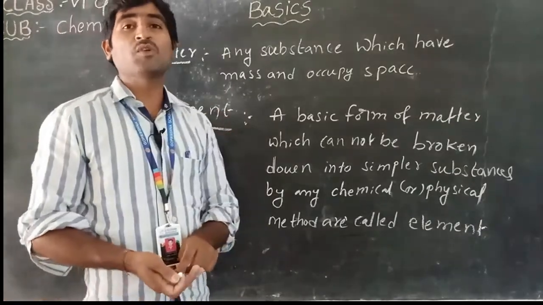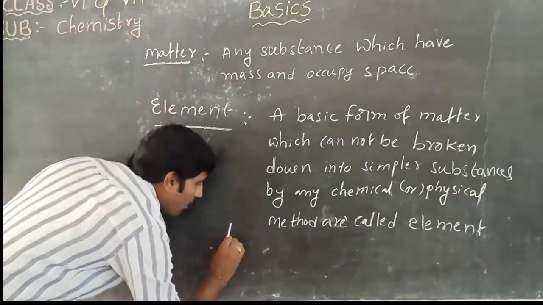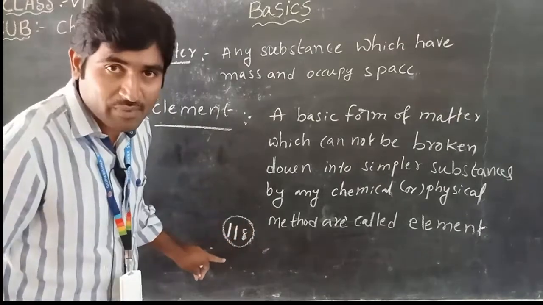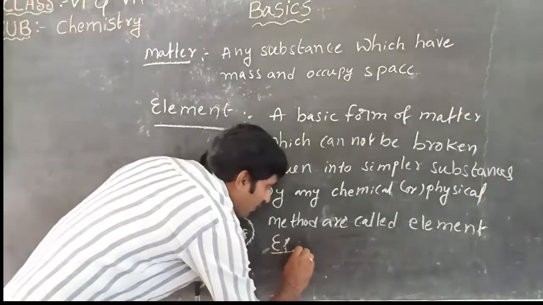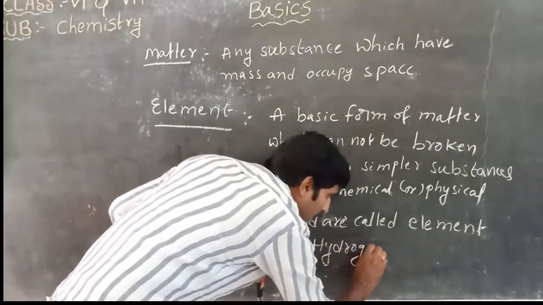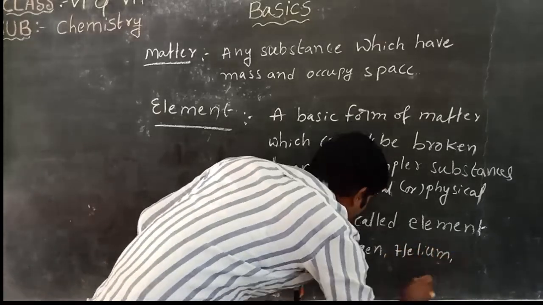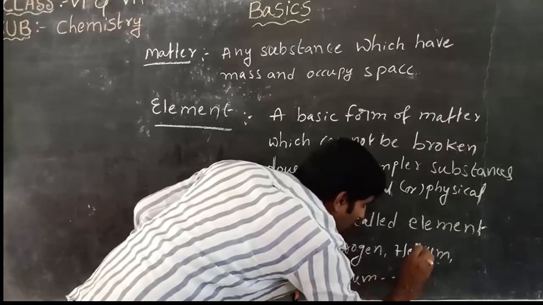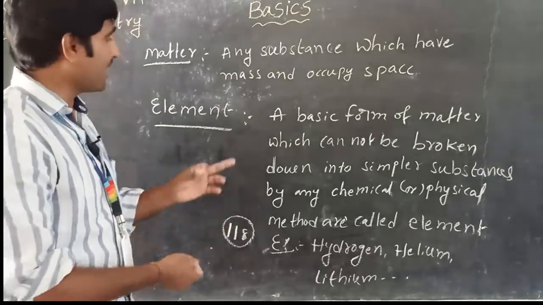Up to now, how many elements are there? Nearly 118 elements are there. Can you tell me some examples of elements? Yes. Some examples of elements are hydrogen, helium, lithium. So up to here we have 118 elements. Then how are the elements formed?